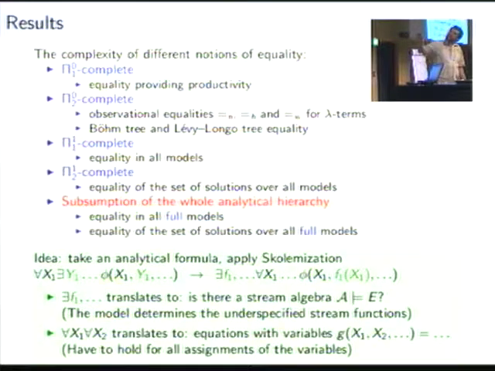And the idea for the subsumption of the whole analytical hierarchy is a bit more complicated. The first thing is we eliminate existential quantifiers by skolemization. So we introduce just one existential function quantifier in front. This existential function quantifier then translates to the question whether there exists a model, because the model chooses the stream functions. And these for all quantifiers, they translate to equations with variables.